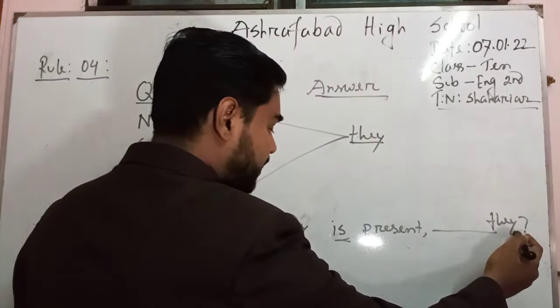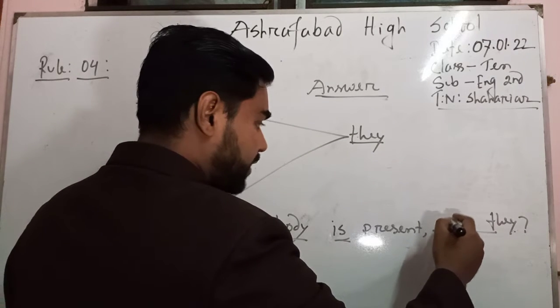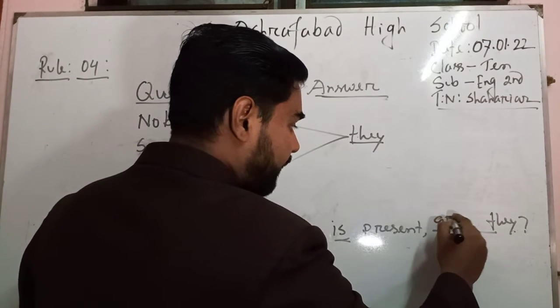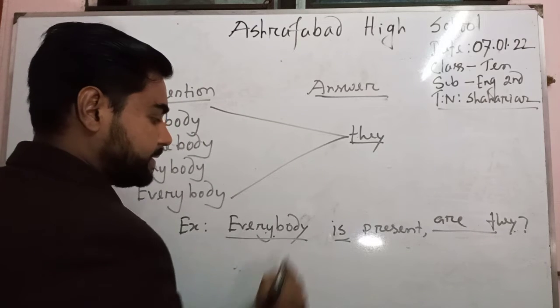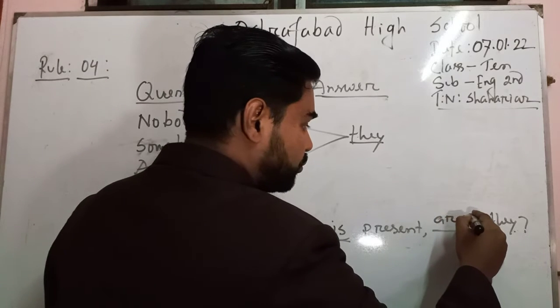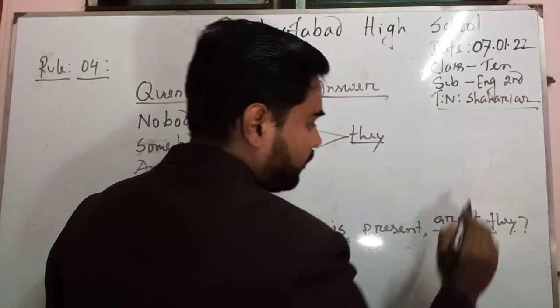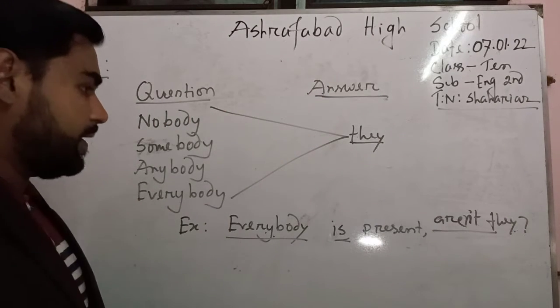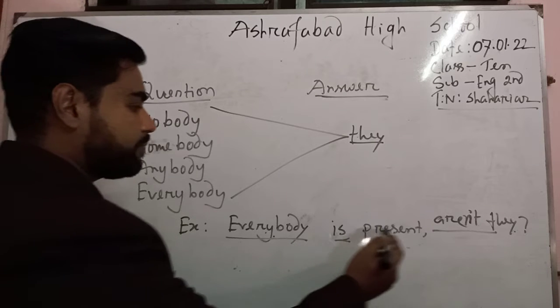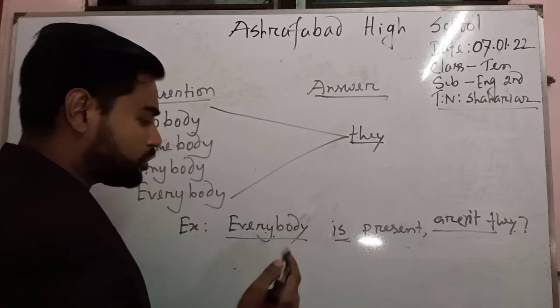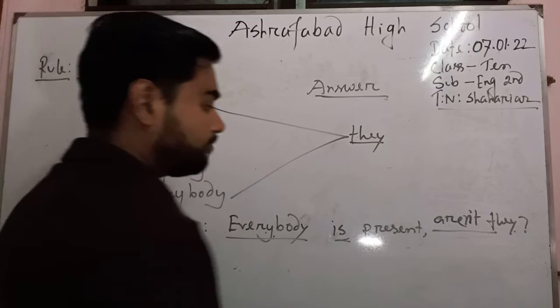Since we have they here, you have to write down are. There is no negative word, so you have to add n't here. So the answer will be aren't they. Everybody is present. The tag question of it will be aren't they.